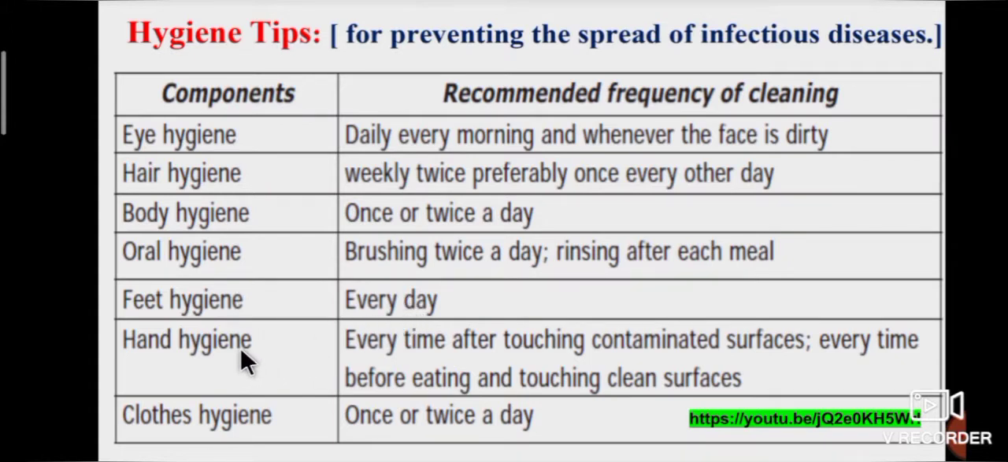Sixth one, hand hygiene. Hand hygiene is done by washing hands every time after touching contaminated surfaces. Moreover, wash hands before eating and before touching clean surfaces. Last one, clothes hygiene. Clothes hygiene is done by changing clothes once or twice a day. To know more details about personal cleanliness, see the link below.